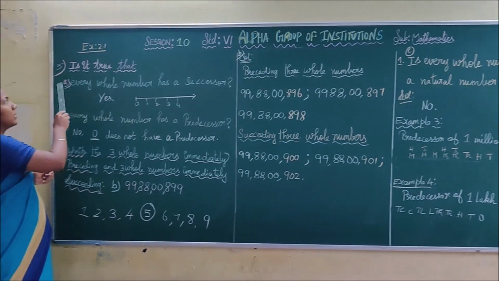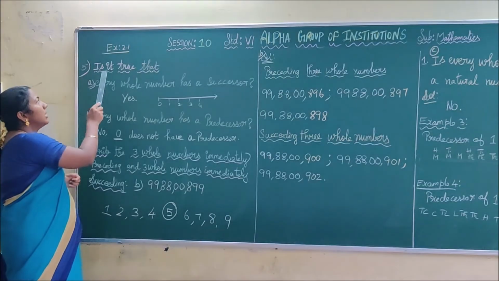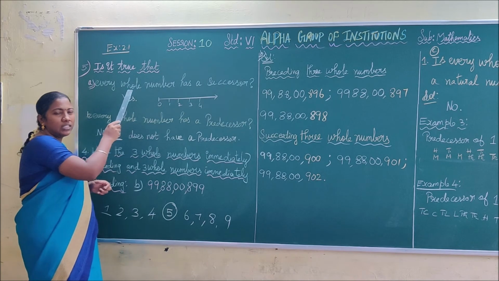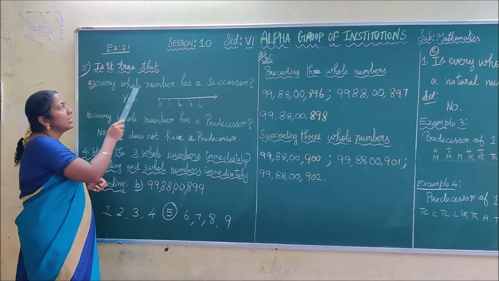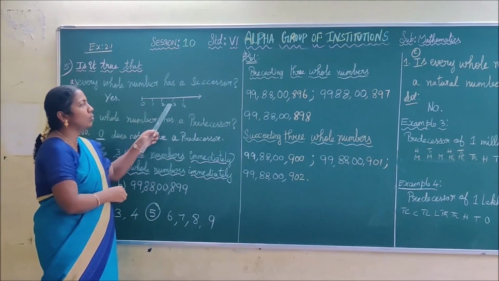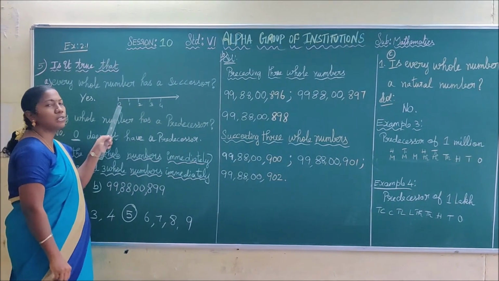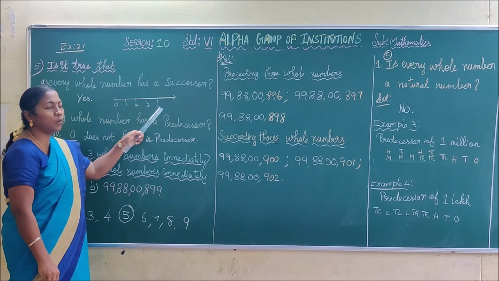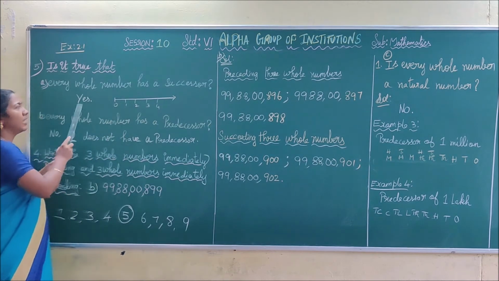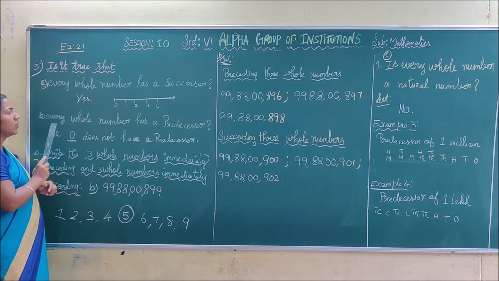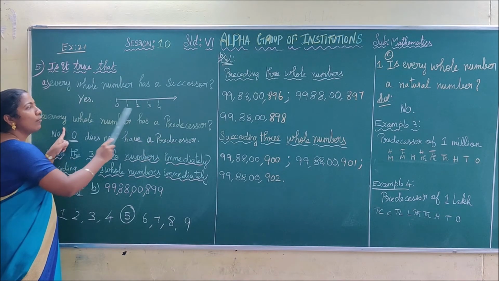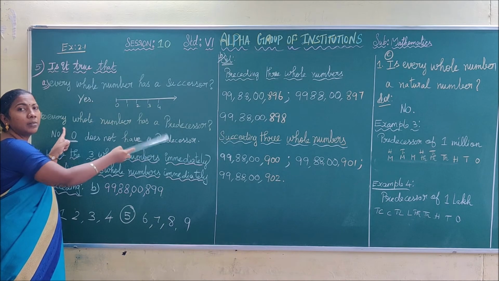Let's see the fifth sum from exercise 2.1, children. Is it true that every whole number has a successor? This is one more question. What they are asking is whether every whole number has a successor or not. These are the whole numbers 0, 1, 2, 3, 4, etc. What is the successor of 0? 1. What is the successor of 3? 4. Like that we can easily find the successor of every number. So you have to write the answer yes. Okay. What is the next one? Every whole number has a predecessor. The question is, every whole number has a predecessor. Predecessor means previous number.